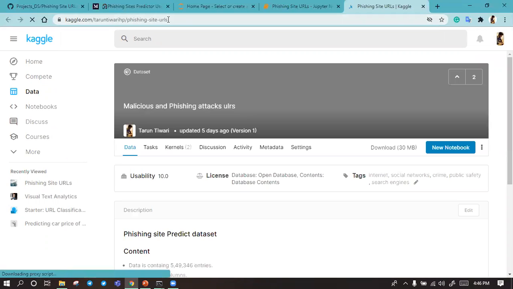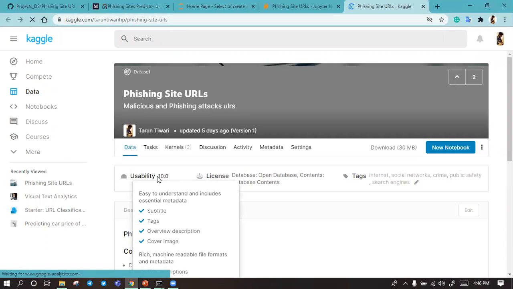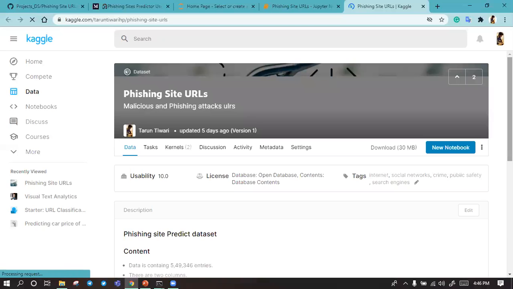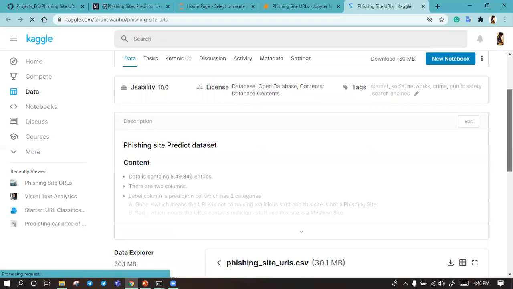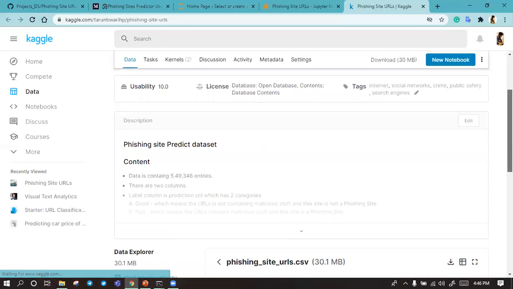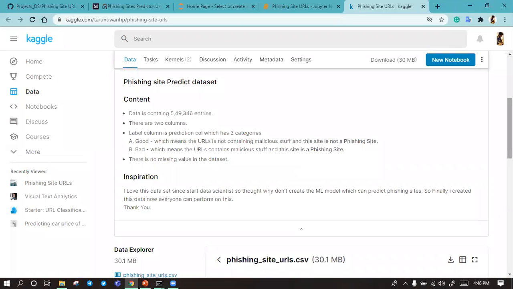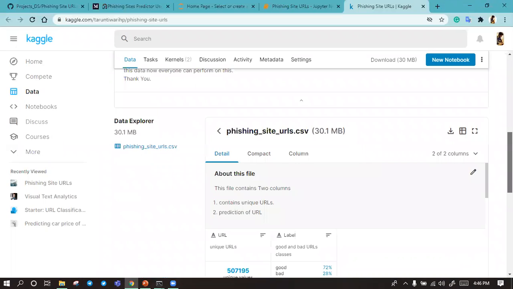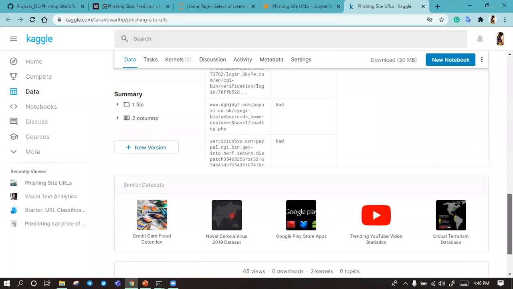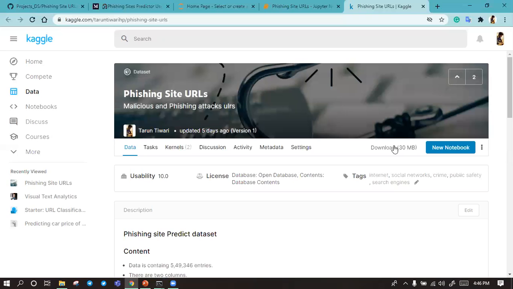This is the dataset, and the usability of this dataset is 10.0, which means very good. And this is a little bit of information about this data. The data contains two columns, and the data size is approximately 30 MB.